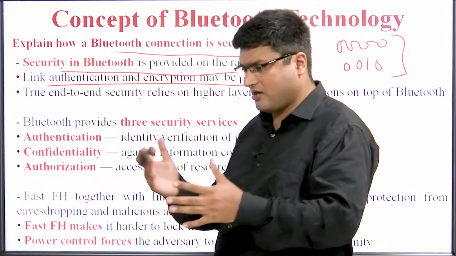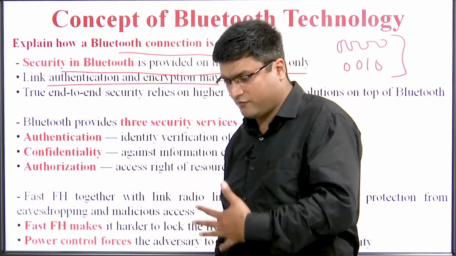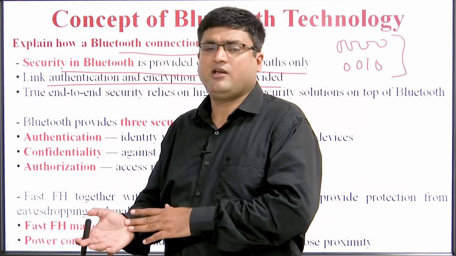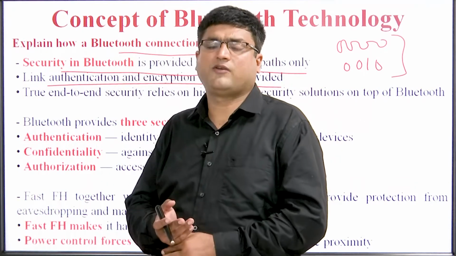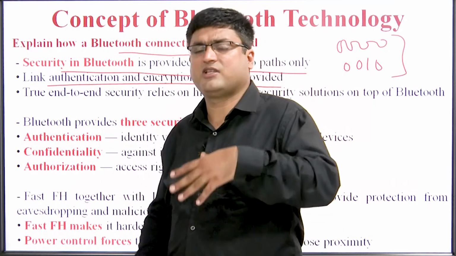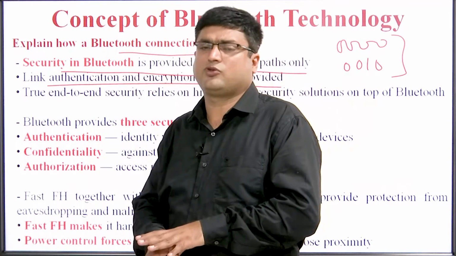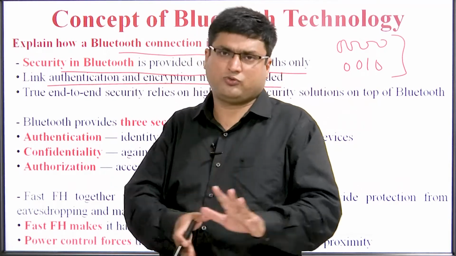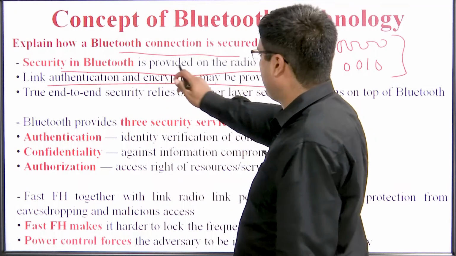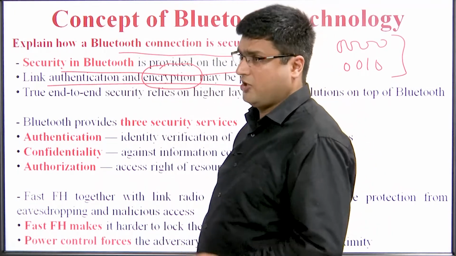So the two devices are based upon the link authentication. We authenticate because whenever we switch on our device, there are a lot of Bluetooth devices available, and to whichever particular Bluetooth device we need to connect, we will enable our system. We will send an authentication key, and after enabling that authentication key, that particular device will be connected to our Bluetooth device. Encryption may also be provided, because encryption means that we need to encrypt the data, and we need some authentication key.